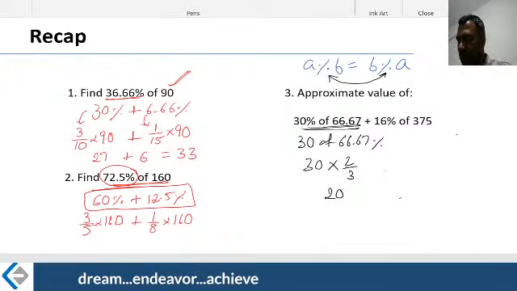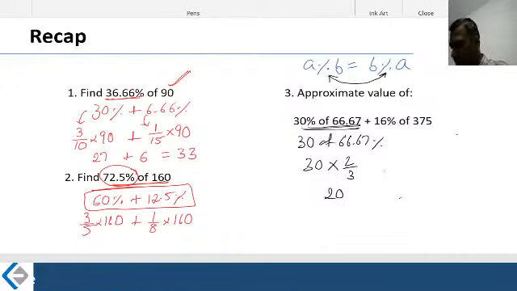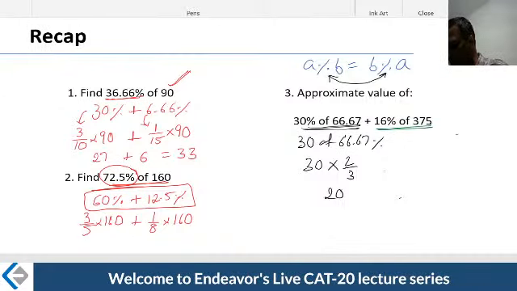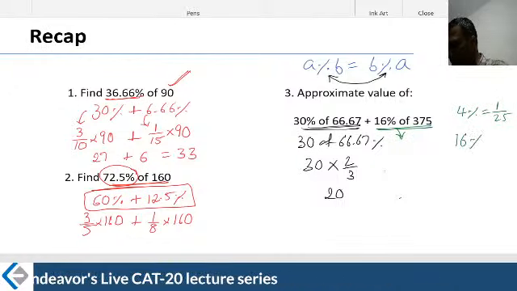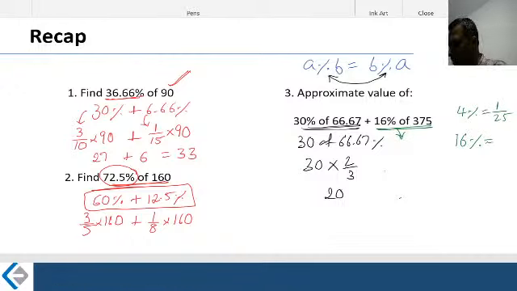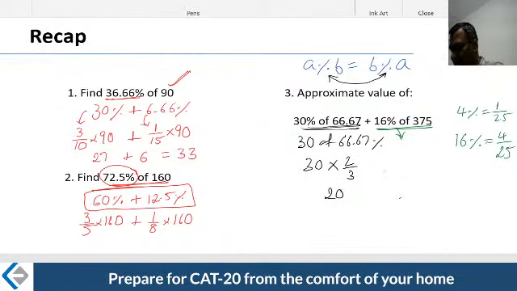The very same thing can be done on the other side as well. A pretty similar action: 16% of 375. Fair enough, you can do this directly. That is one way. You know what 16% is. You recall one of its factors, 4%, which is 1 divided by 25. Therefore 16% is 4 divided by 25. So you write 16% as 4 divided by 25 times 375. That is one way of dealing with this.